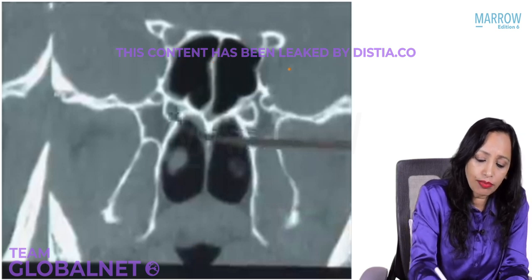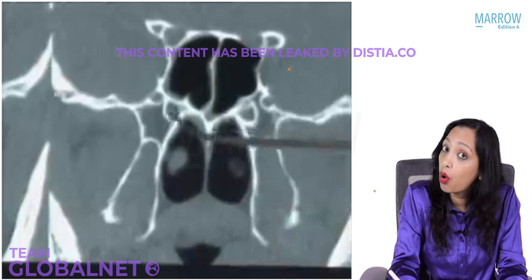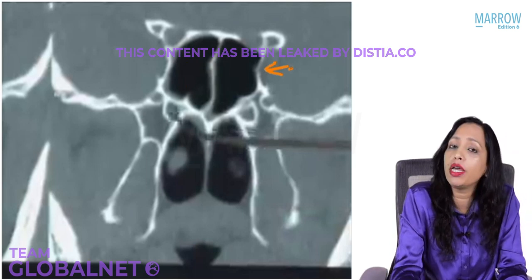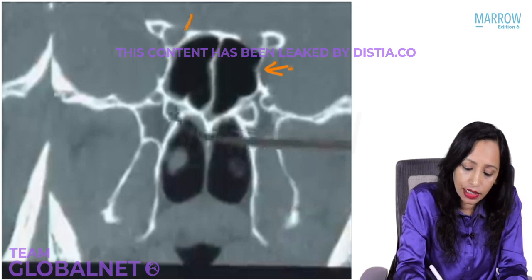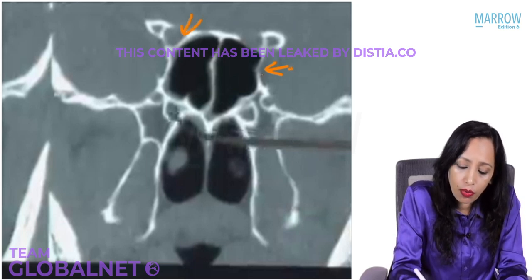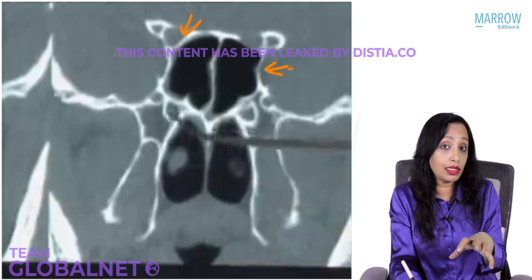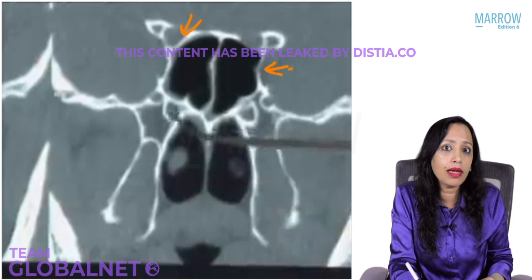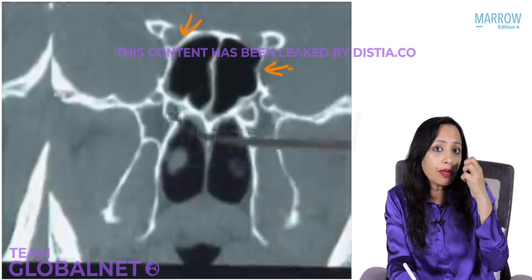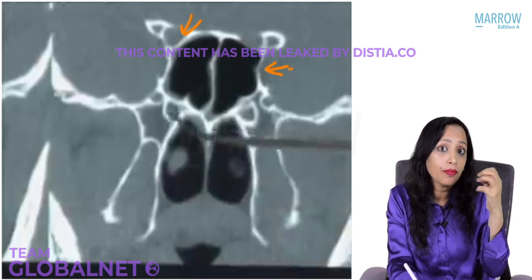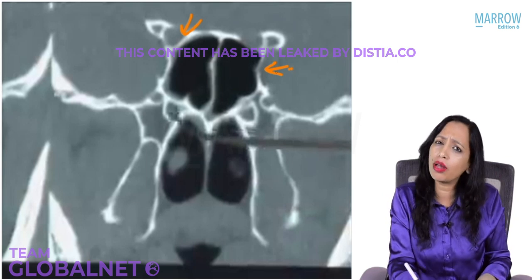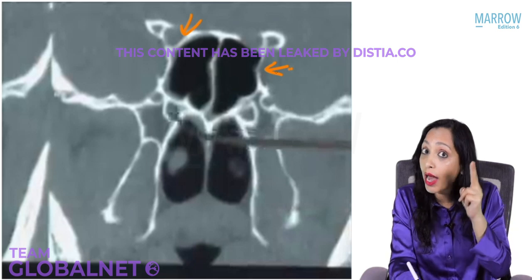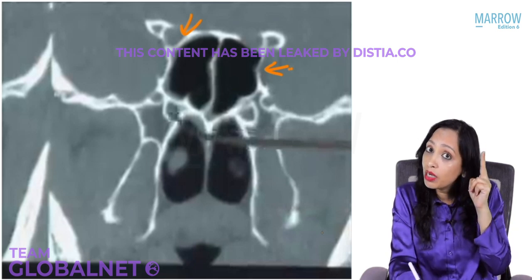But still, is there something that we want to visualize? Yes, we want to see what this area is. This is the area of the internal carotid. This is the area of the optic nerve. So we want to see whether this lateral wall of the sphenoid sinus is dehiscent or not. It can be dehiscent, and sometimes when it is dehiscent, we can also see the pulsation of the internal carotid through that. If you're not careful and you think it will be okay, then you can injure the carotid. You can cause a carotid blowout. The patient will die on the table.